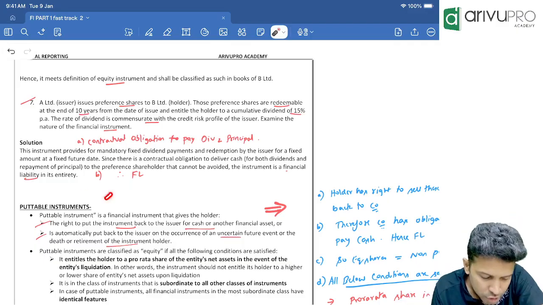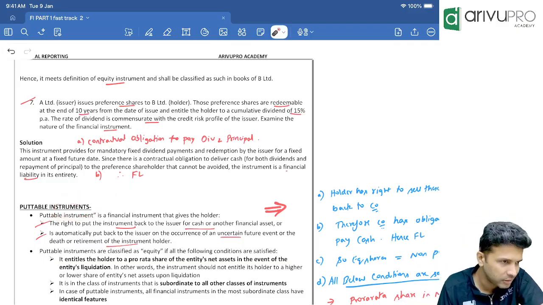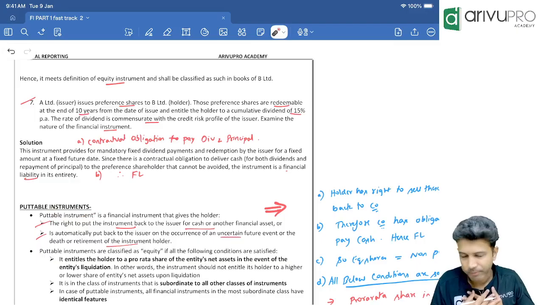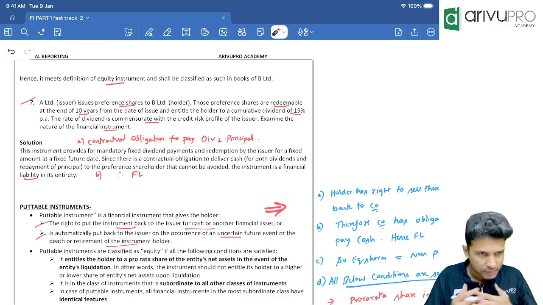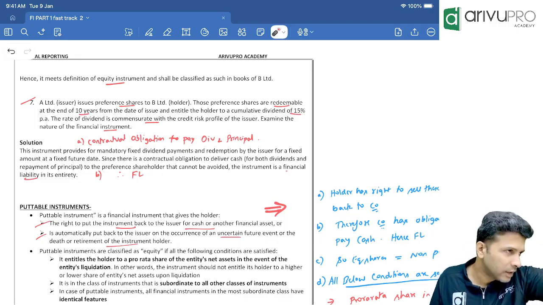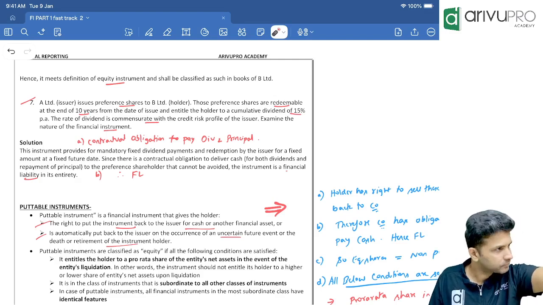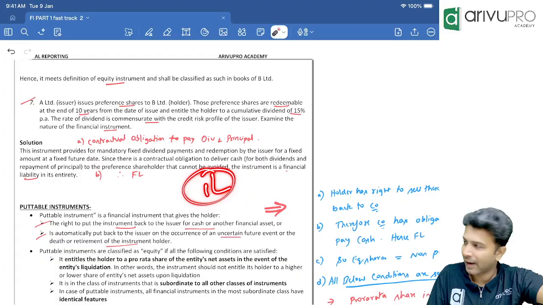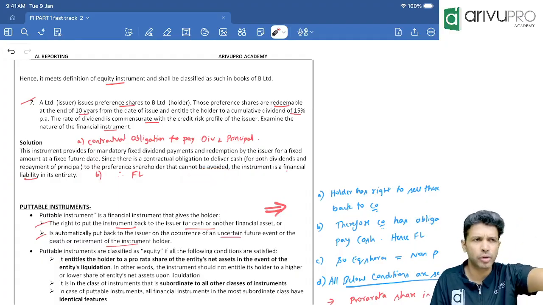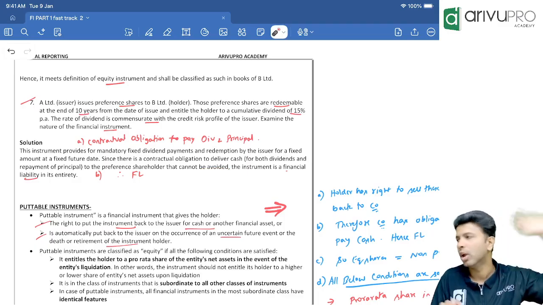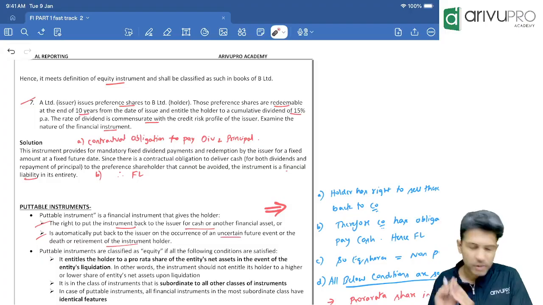So if you have issued any instrument with a put option, suppose I'm the company, I've issued equity shares, let's say to Yagnesh. I've issued equity shares to Yagnesh with a put option. And the value of those equity shares is, let's say, 1 lakh rupees, or 1 lakh shares. I've issued 1 lakh shares to Yagnesh with what option? Put option. How does this put option work?